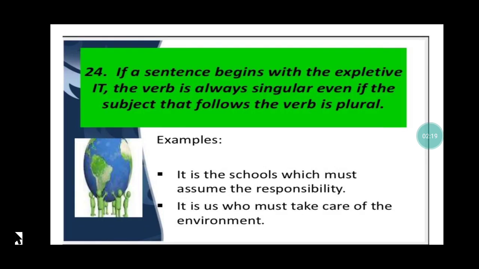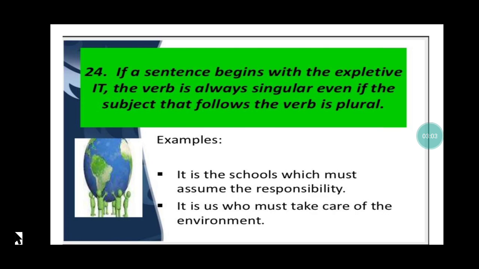My last rule for subject verb agreement is rule number 24. If a sentence begins with the expletive "it," the verb is always singular even if the subject that follows the verb is plural. Now, if the sentence begins with it, remember, "It is the schools which must assume the responsibility." Although the word schools is plural, remember, my verb will be singular. So, if the sentence starts with it, whether the subject is plural or not, my verb is always going to be singular. Clear?